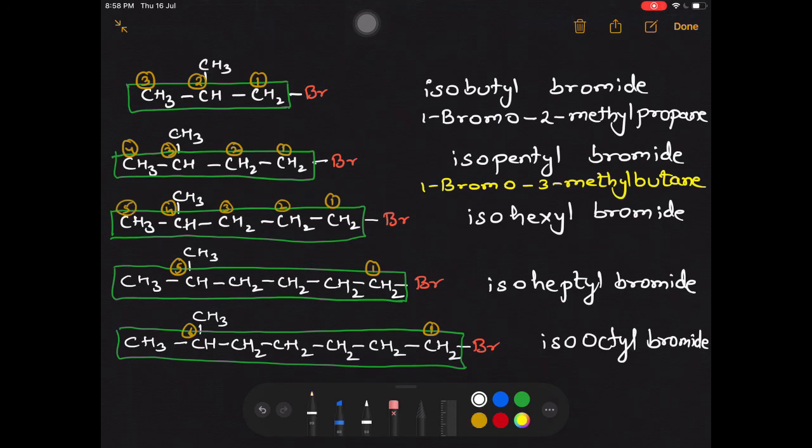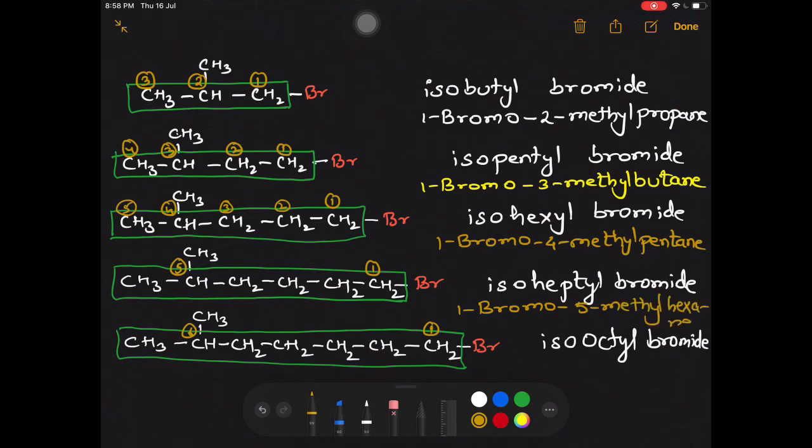So the third one will be named as 1-bromo, 4-methyl, and the parent is pentane. Check the next one. It will be named as 1-bromo, 5-methyl, and the parent is going to be hexane. The last one here, 1-bromo, 6-methyl, and the parent is going to be heptane. Hope you have understood.